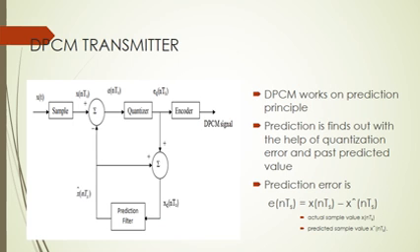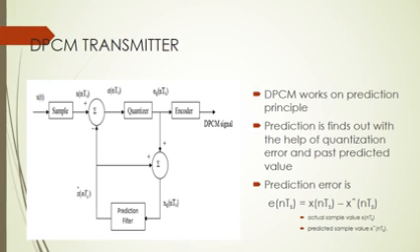Differential pulse code modulation works on the principle of prediction. The value of the present sample is predicted from the past samples. The prediction may not be exact, but it is very close to the actual sample value. The figure shows the transmitter of the differential pulse code modulation system.